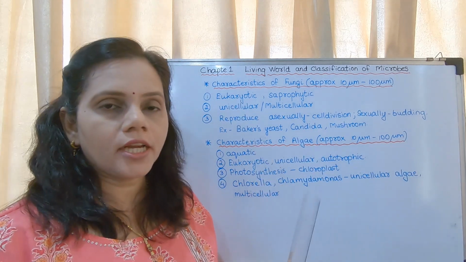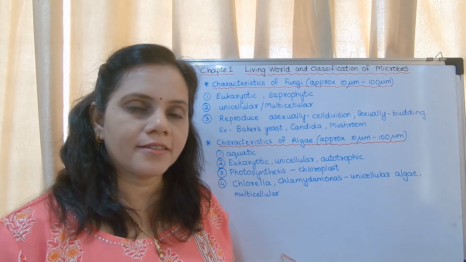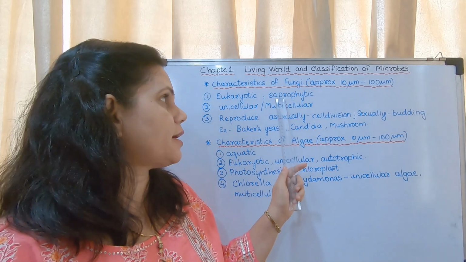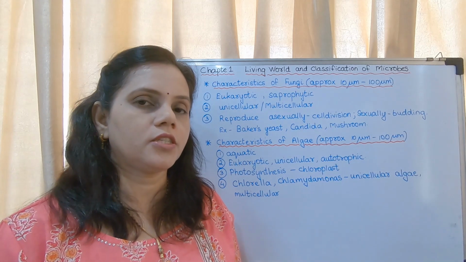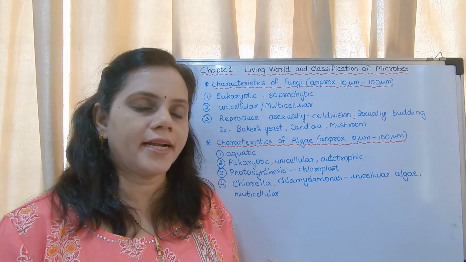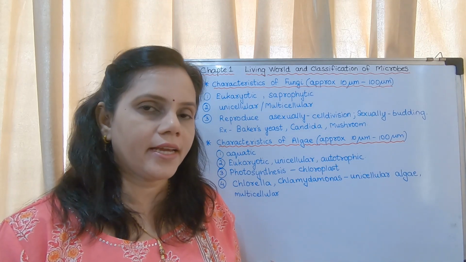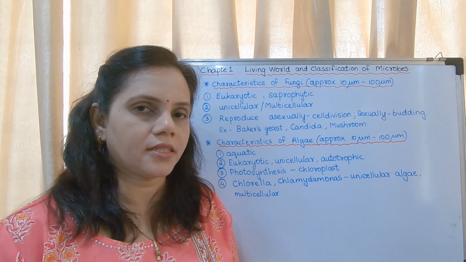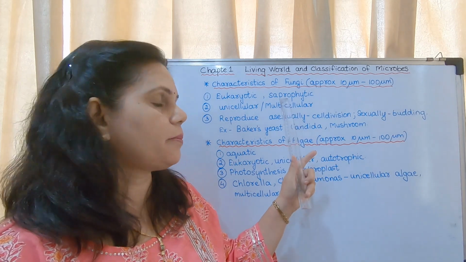They are eukaryotic. Eukaryotic means, what do you mean by that? They are having nucleus. Saprophytic, yesterday we had discussed saprophytic. Saprophytic means which feeds upon dead and decaying organic matter. So they feed on dead and decaying organic matter, so they are said to be saprophytic.